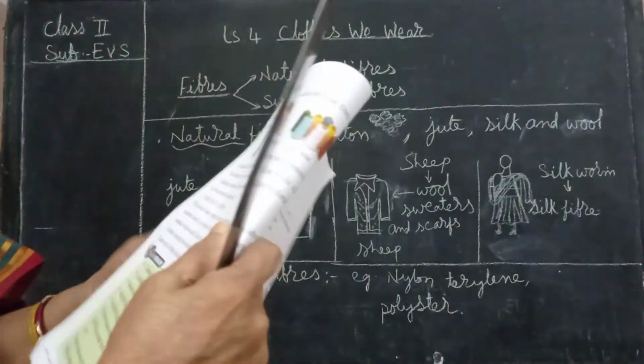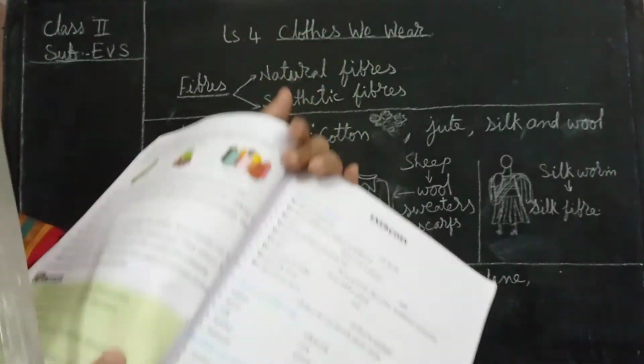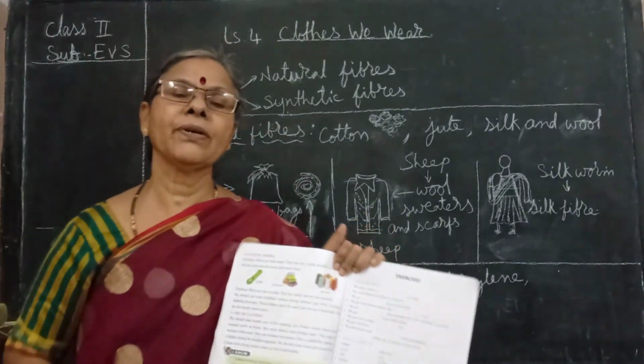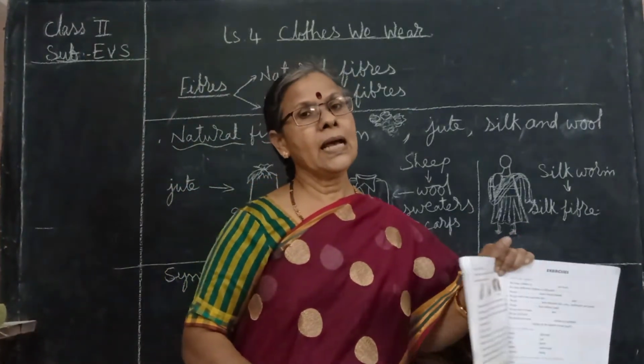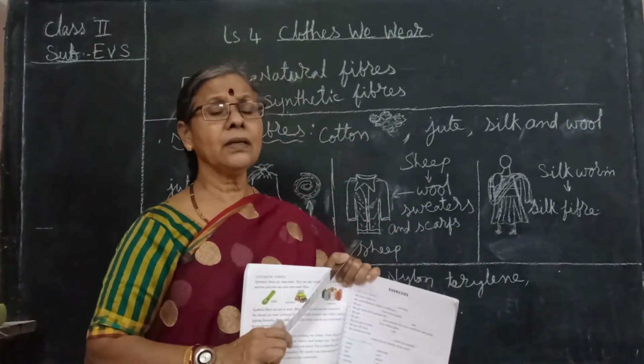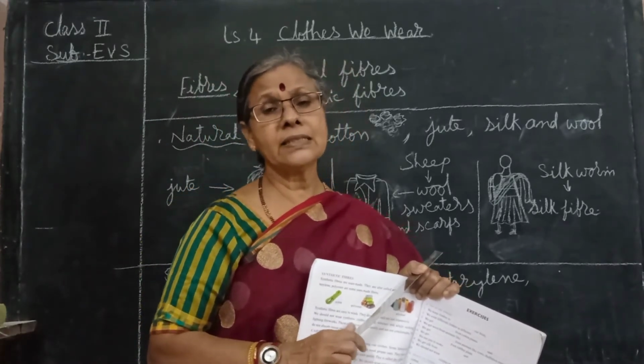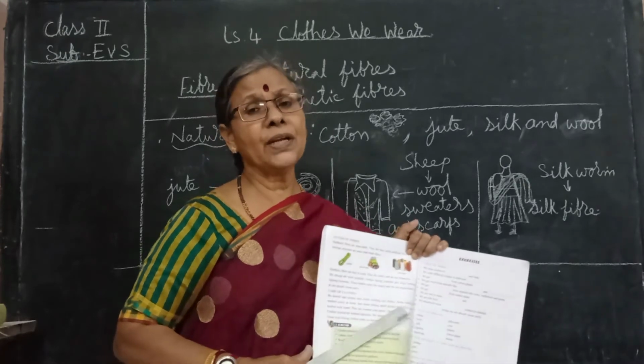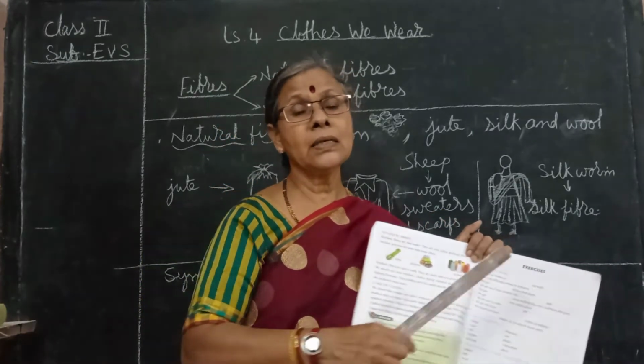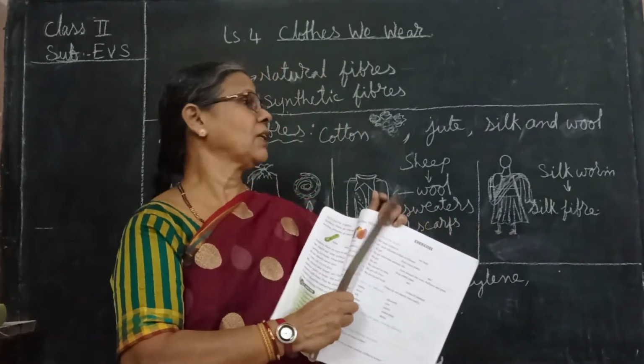Now turn the page. You can see the difference between the synthetic fibers and natural fibers. You can just touch and see. By seeing only you can make out the synthetic and the natural fibers.